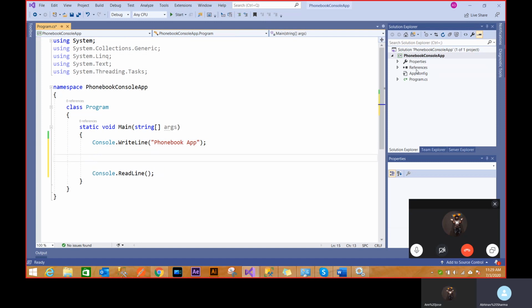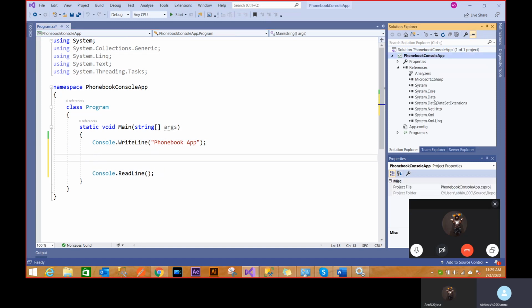Now, as you can see, by default, I'm having multiple references here. If you're creating a console app, even for a basic application, you will have a system reference somewhere. Some kind of reference is given already to you because I chose a template altogether. If I create a blank template, I might not have these references. But because I've said I want a console application, Visual Studio knows which libraries you need to actually work on the console application. So therefore, I don't have to add any kind of reference. But what if I want to work on something else? Then I have to add references.